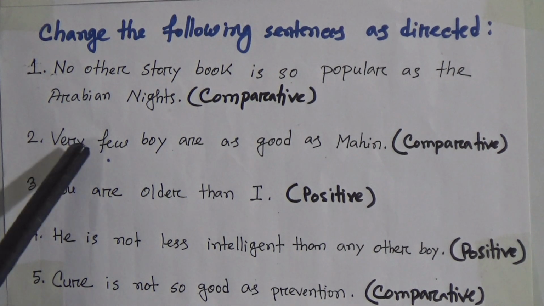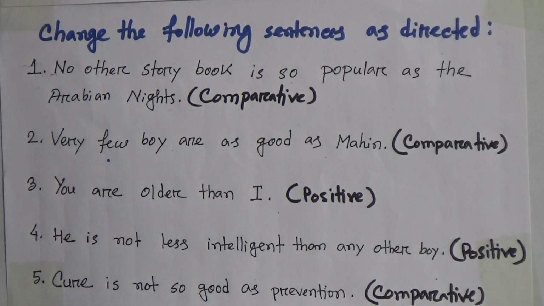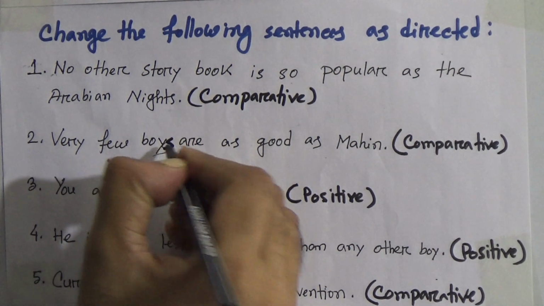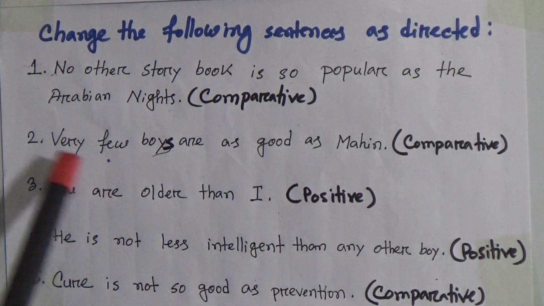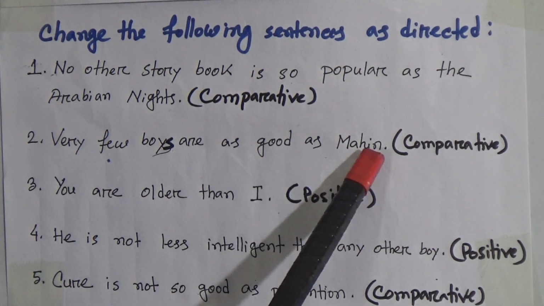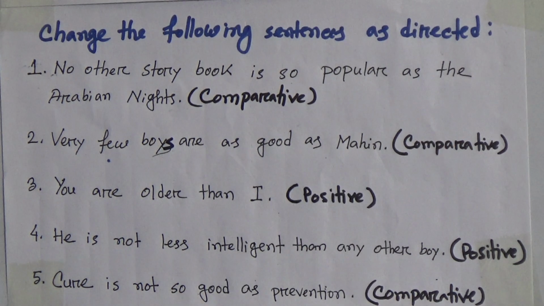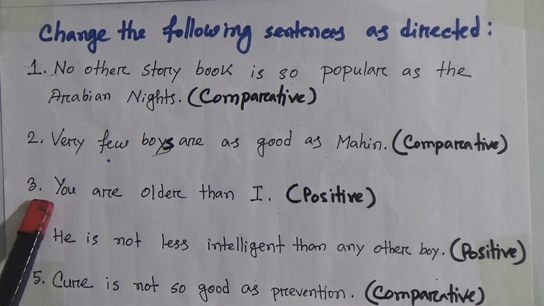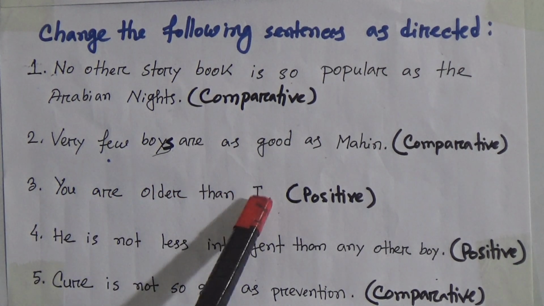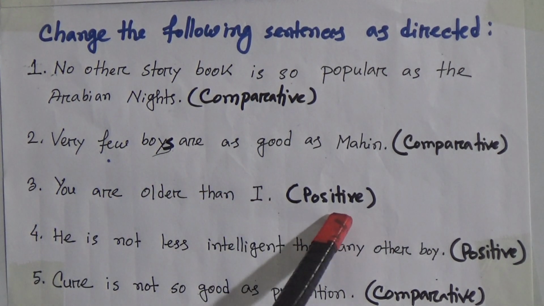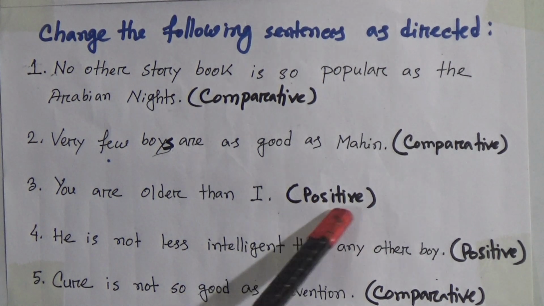Number 2, very few boys, sorry, it will be plural. Very few boys are as good as Mahin. Very few boys are as good as Mahin. You have to make it comparative. Number 3, you are older than I. This is a comparative sentence, so you have to make it positive. The instruction is given in the bracket.